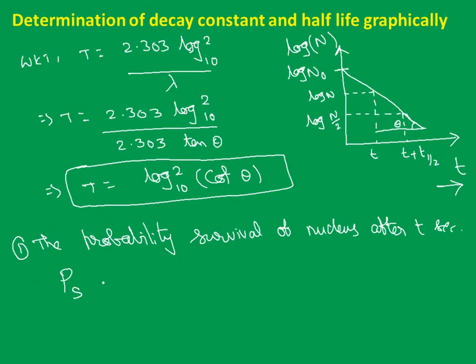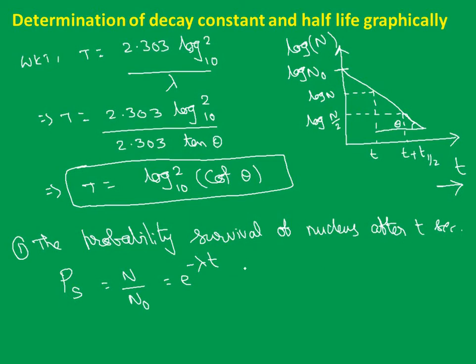So Ps is nothing but n by n naught, which is e power minus lambda t. Nothing new, n equal to n naught e power minus lambda t, we know that, right? So this ratio gives us the probability of survival of nucleus after t second, right?